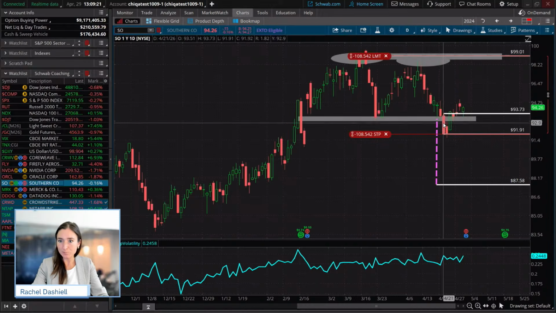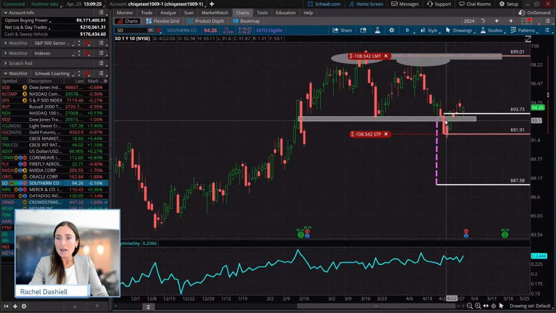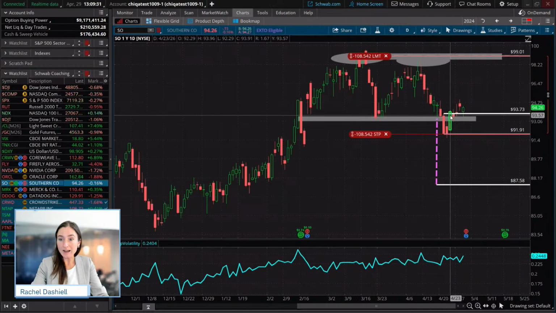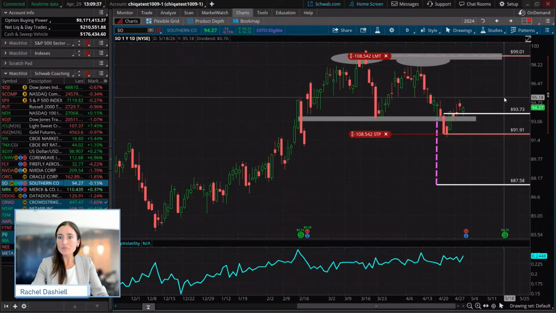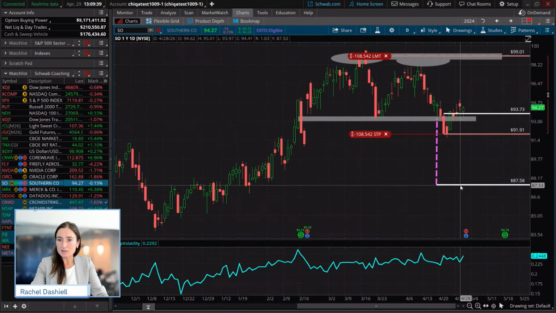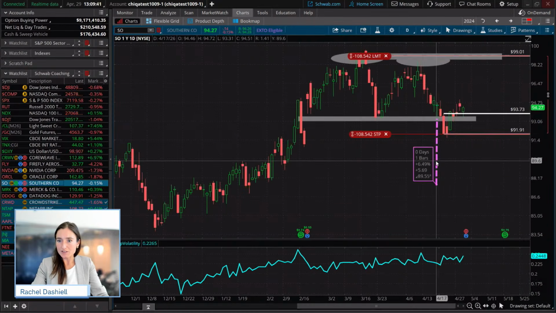So we looked for that breakout candle that broke that area of support, and we were waiting for a close above that day, which we got here last week, to give us an entry right around 93.73. And I'm going to remove this because this was kind of our measured move to the downside that we saw there.